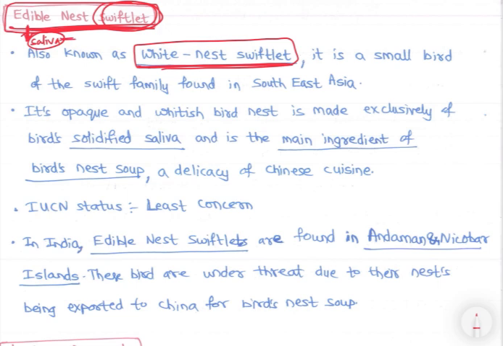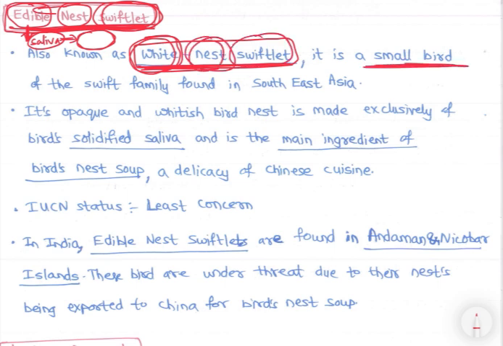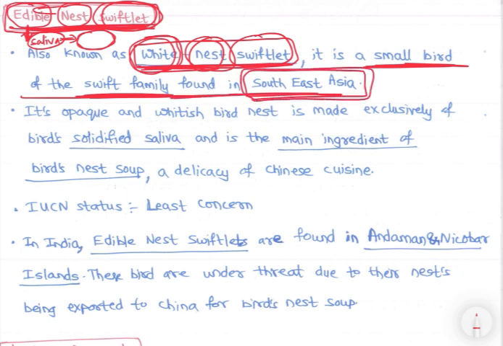Now that saliva nest is famous, they eat it like soup. So it is for eating, so edible nest. The nest is edible, and the swiftlet is the bird. And white nest swiftlet, why white nest? It makes it with saliva, and the nest is white in color. So the white nest swiftlet is a small bird of the swift family found in Southeast Asia.